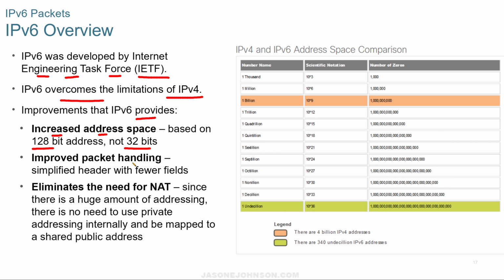It has improved packet handling, a simplified header with fewer fields, and it eliminates the need for NAT. Since there's a huge amount of addressing, there's no need to use private addressing internally, and it can be mapped to shared public addresses. As an example, on the legend, there are 4 billion IPv4 addresses, but there are 340 undecillion IPv6 addresses. So we go from this to this.